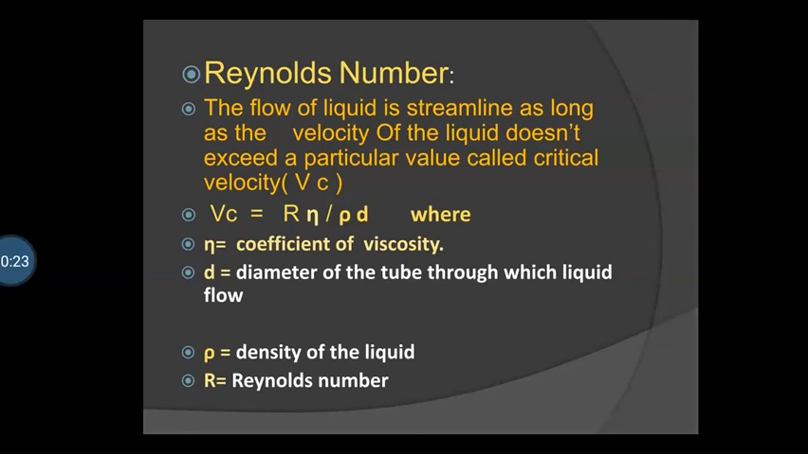Reynolds number: the flow of a liquid is streamline as long as the velocity of the liquid doesn't exceed a particular value called critical velocity, denoted as Vc. Vc is equal to R eta divided by rho into d, where eta is the coefficient of viscosity, d is the diameter of the tube through which the liquid flows, rho is the density of the liquid, R is the Reynolds number, and Vc is the critical velocity.